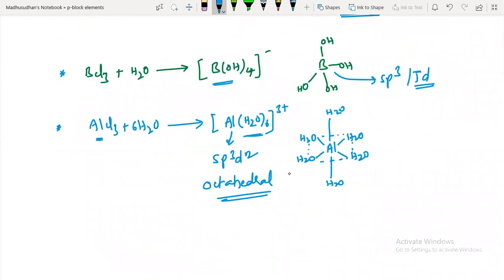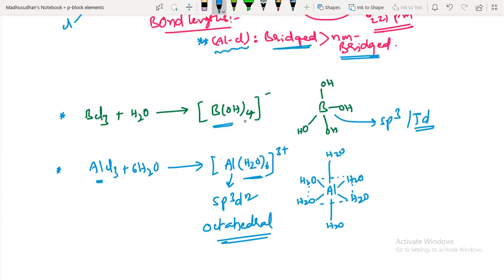And here is how they are expanding their covalency. Here you can see that aluminum can form a maximum of 6 coordination, that is sp3d2 octahedral, and boron maximum is 4 only, that is sp3 tetrahedral.